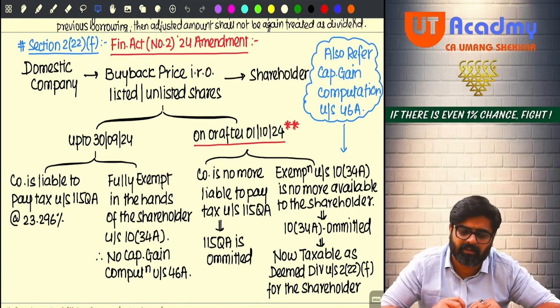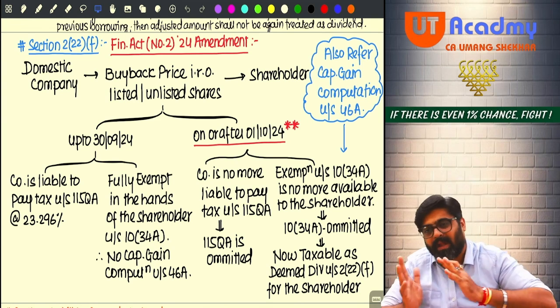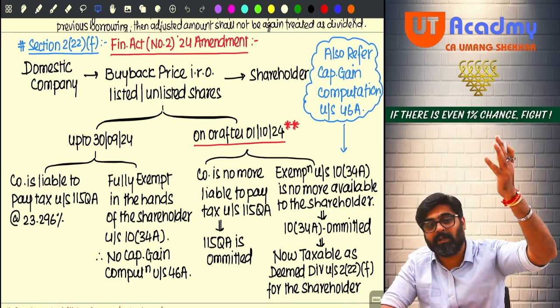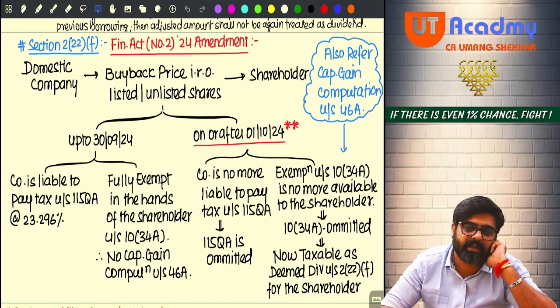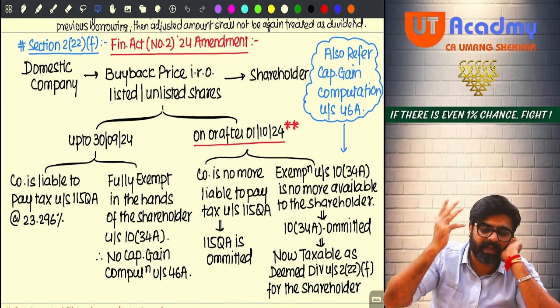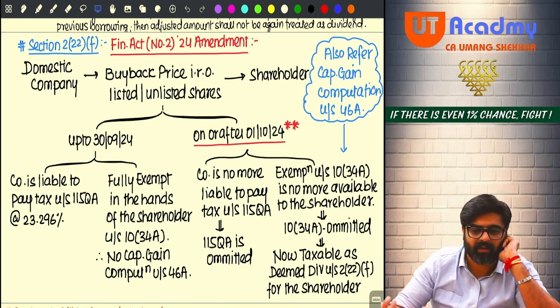Unlisted is closely held only, yes, but not necessarily always, because see, unlisted is there, ultimately it is a public limited company. Getting my point? Or a private limited company. So a private limited company is also an unlisted company, and a public limited company not listed on the recognized stock exchange is an unlisted company. So what type of unlisted company you want to say? A private limited company which was unlisted can be there, and a public limited company which is not listed on the stock exchange also can be there, no?